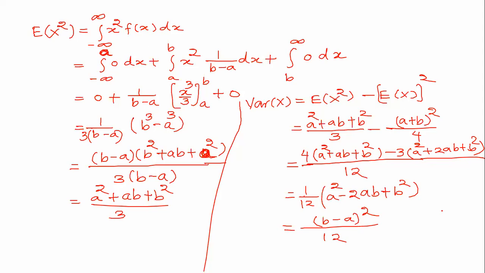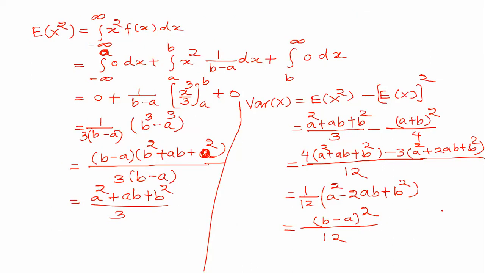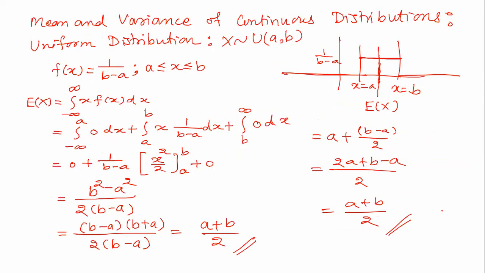So we have seen that if we have a uniform distribution in the continuous case, the formula is f of x is 1 upon b minus a, where x changes from a to b. We have the formula, we have the graph here, and the mean is (a plus b) by 2, whereas the variance is (b minus a) square by 12. So these are the things we have studied. Now we'll have to stop here.